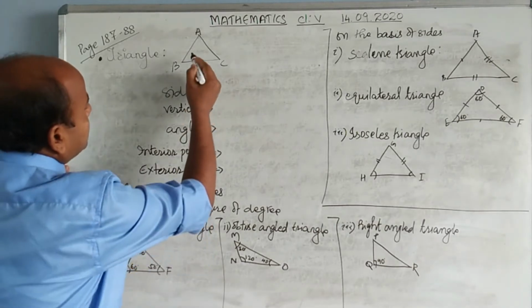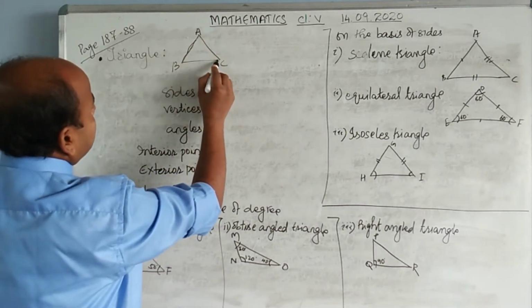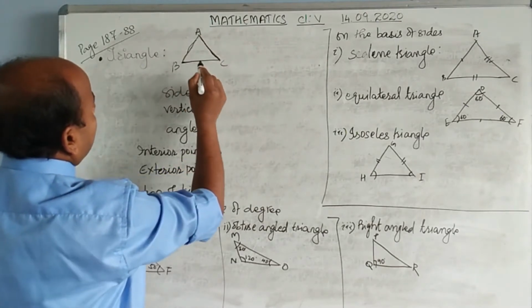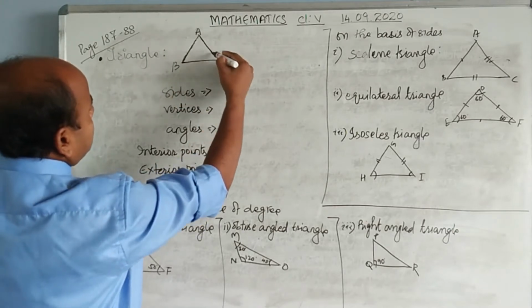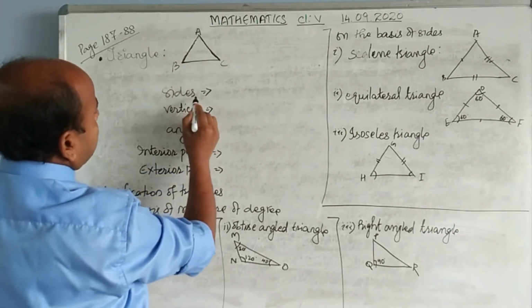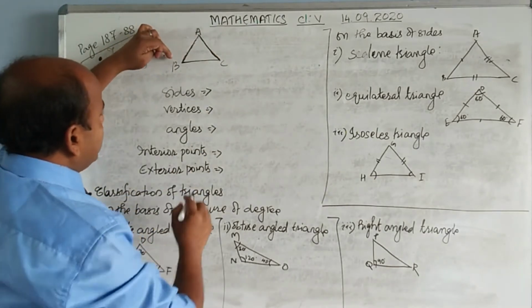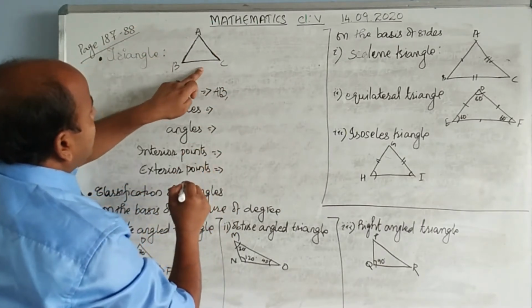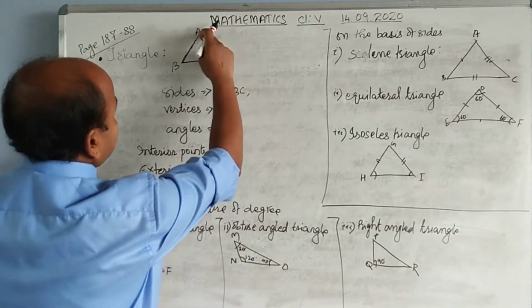Now you see line segment AB, line segment BC and line segment AC. These are all called sides. This side is to be read as AB, this side BC, and this is side AC.